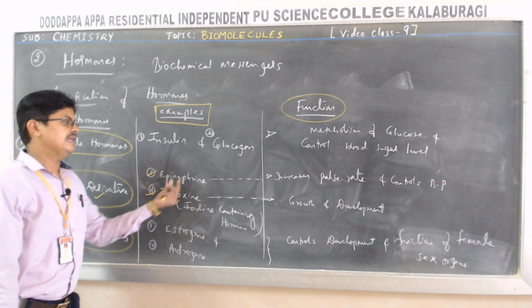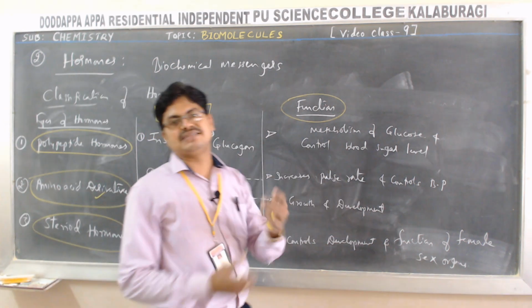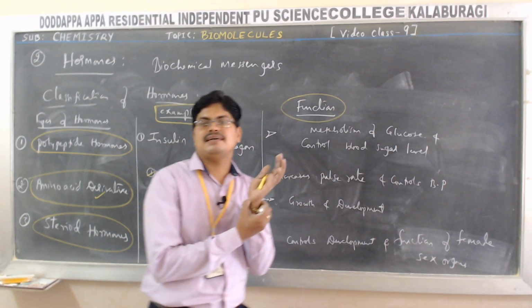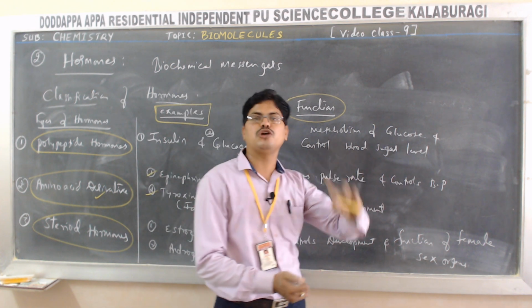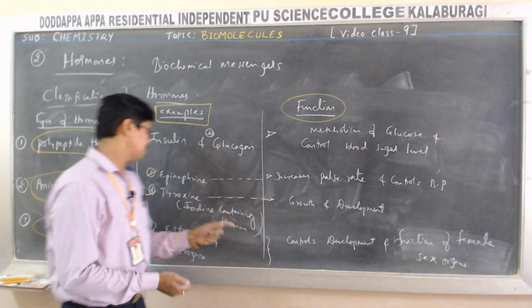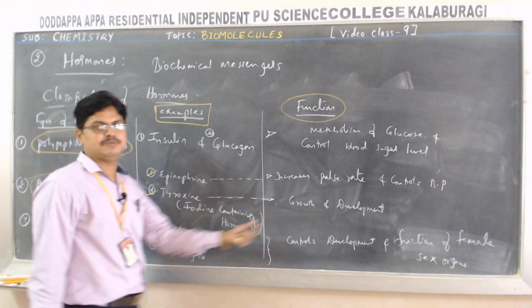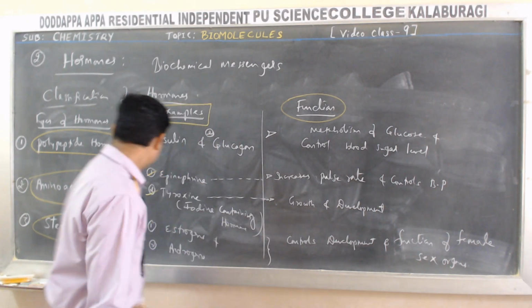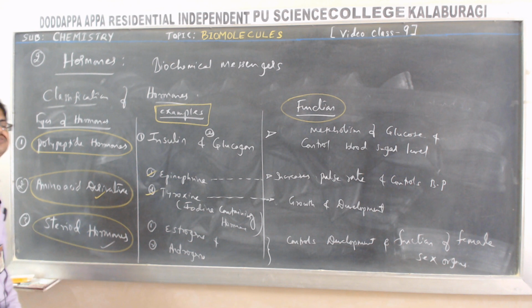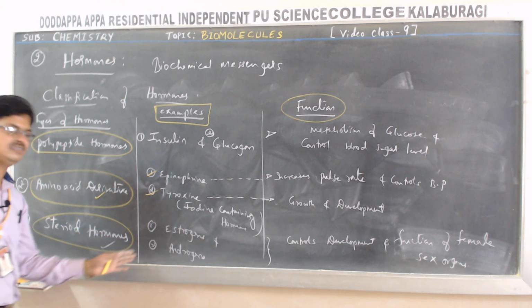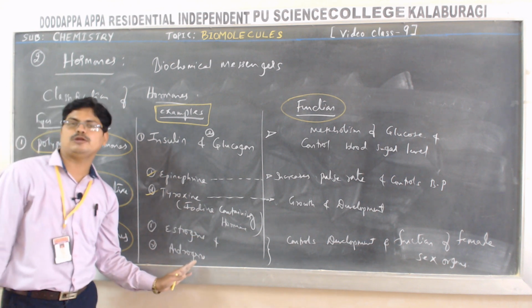Okay. See, epinephrine increases the pulse rate and helps to control the blood pressure. Okay. And thyroxine hormone helps in growth and development. And steroid hormones, especially, examples: estrogens and androgens.